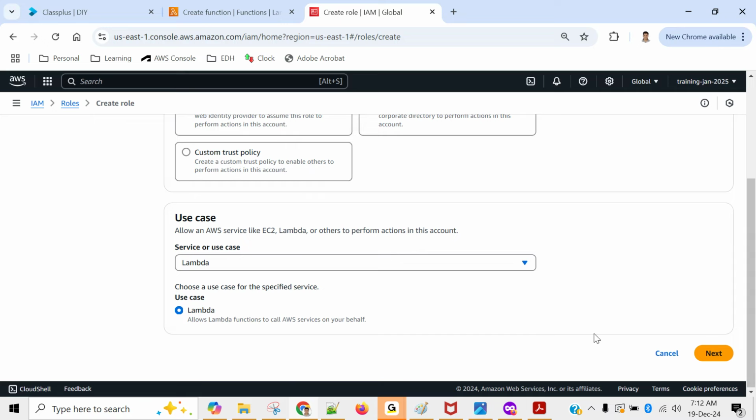Okay, and you see this, allow lambda function to call AWS services on your behalf. That's the purpose. If I want to read an S3 file from lambda, that simply means that lambda function should have permission to read the data, otherwise it will not work. So that's why I am doing it in advance.